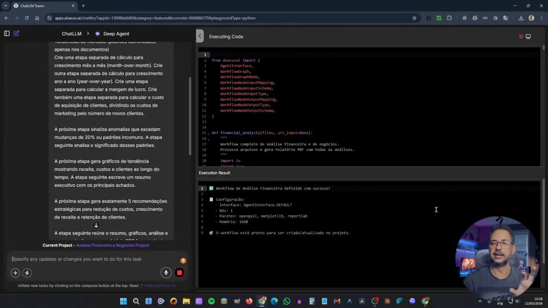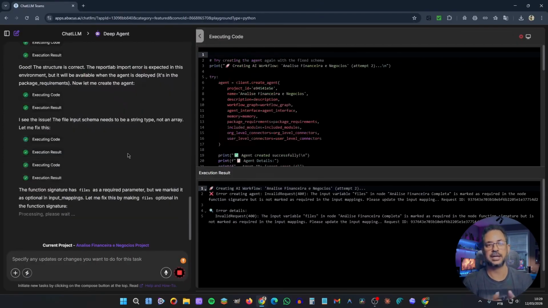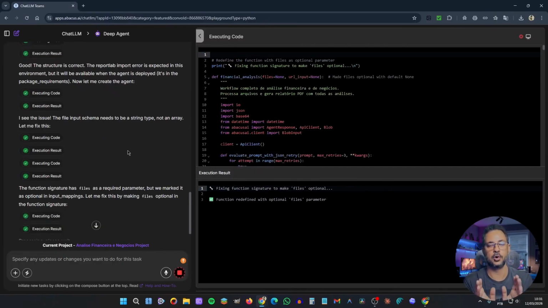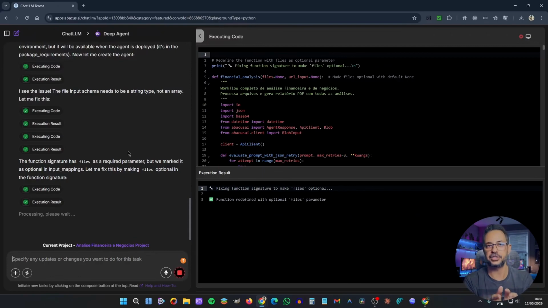So, what's the idea here? Once again, it's to automate processes. I have something very complex here that would take hours of work, not just from me, but from all my employees to carry out this kind of task. So, I'm going to set up this workflow, and from there, I'll be able to get all this data just by uploading PDF files, URLs, Excel text, and so on.